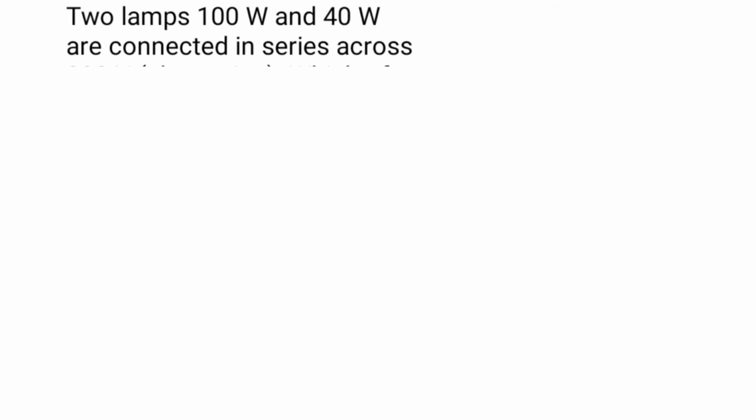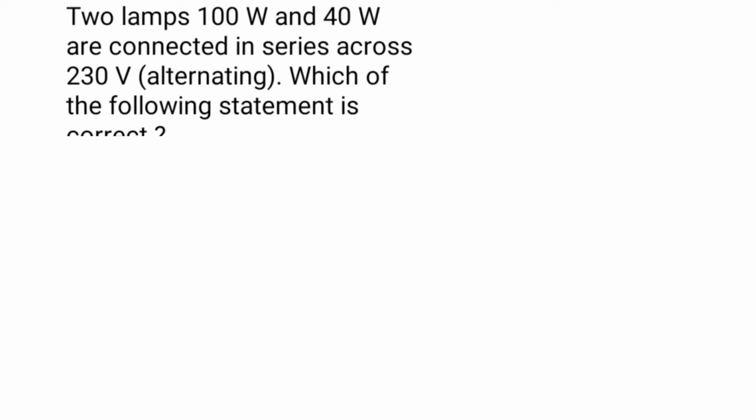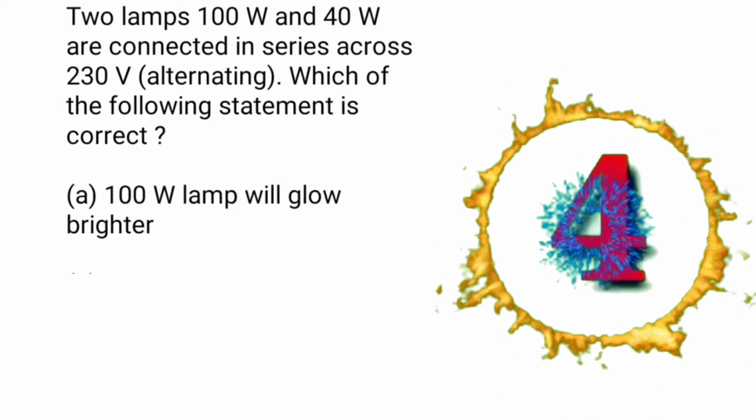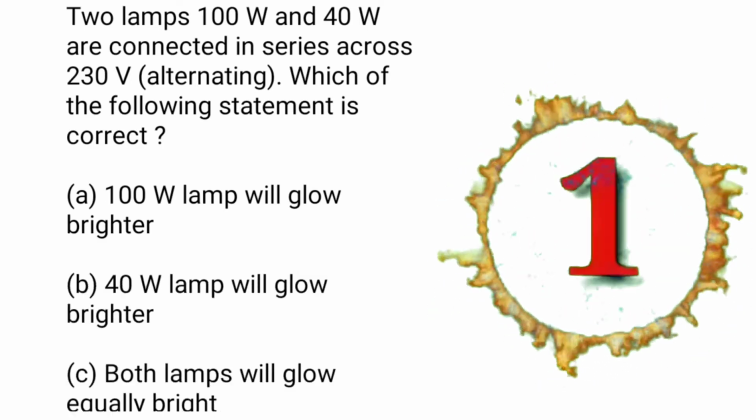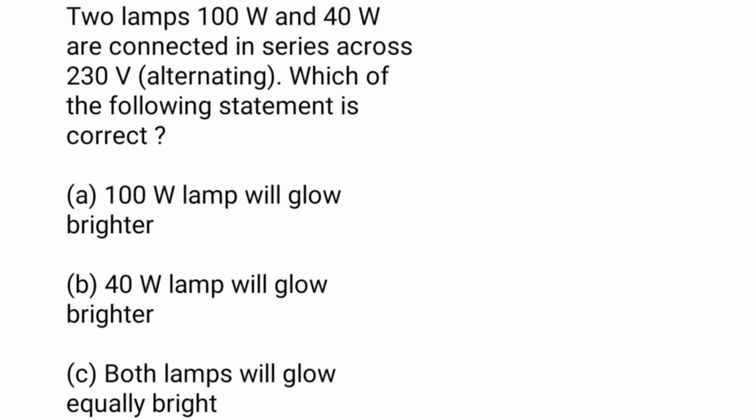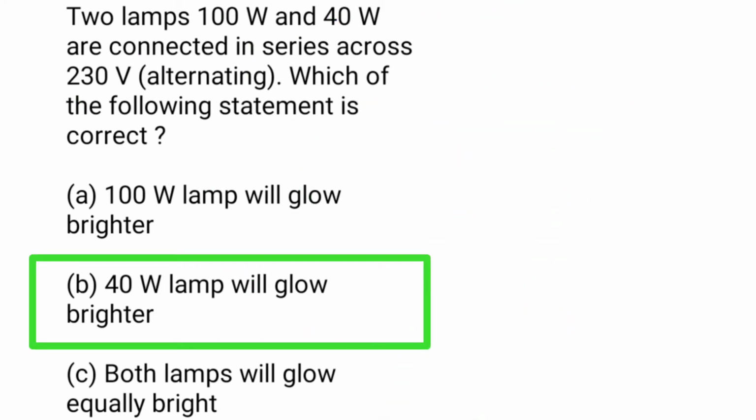Next one: 2 lamps, 100 watt and 40 watt, are connected in series across 230 volts alternating. Which of the following statements is correct? A. 100 watt lamp will glow brighter. B. 40 watt lamp will glow brighter. C. Both lamps will glow equally bright. Here the answer is B. 40 watt lamp will glow brighter because they are connected in series. If they are connected in parallel, then the 100 watt bulb will glow brighter.